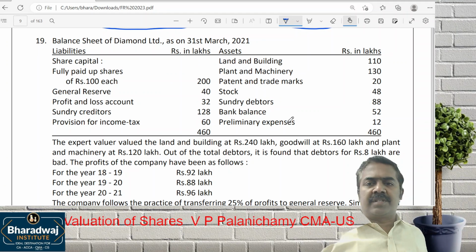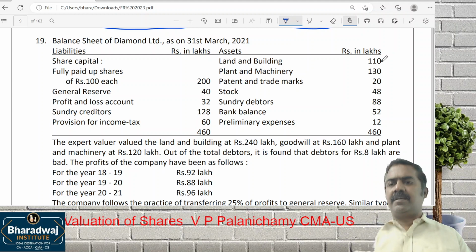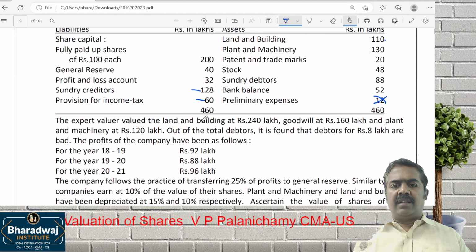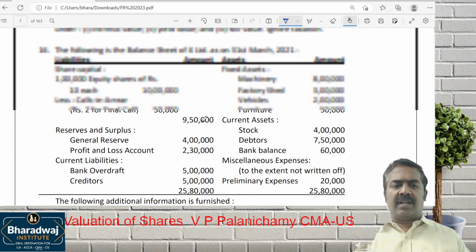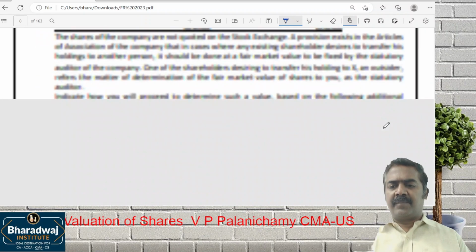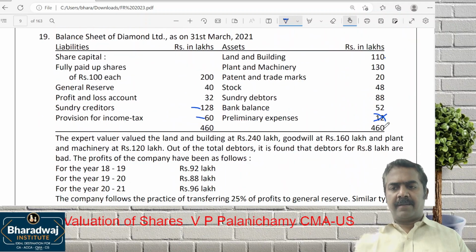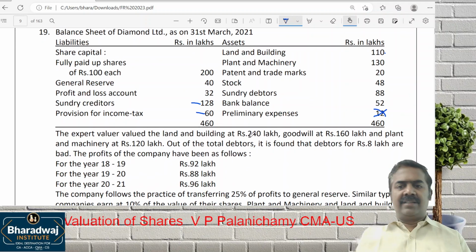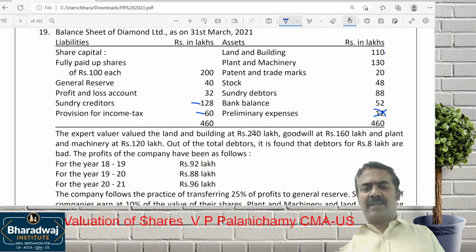Go to the 19th question. We are given land and building, plant and machinery, patents and trademarks, stock, debtors, bank balance. Preliminary expenses will not have a value. Then we are given creditors and provision for income tax, which will be taken as a liability. This is similar to what we have done in the last class, only the numbers are different. Even the total, instead of 4,60,000, is 460. Even the numbers are the same, only the number of zeros is different.